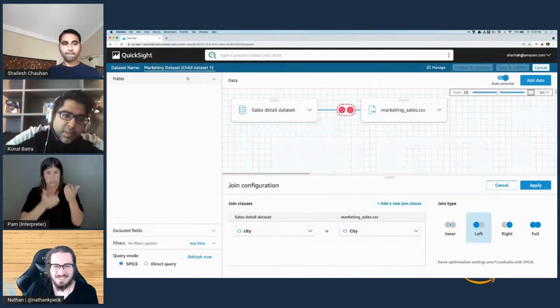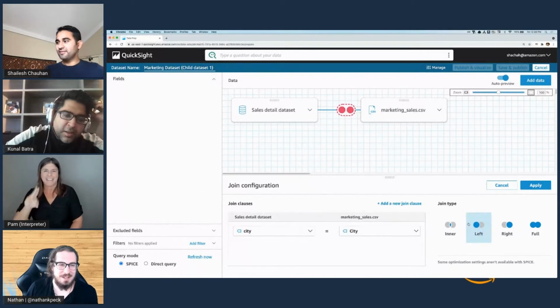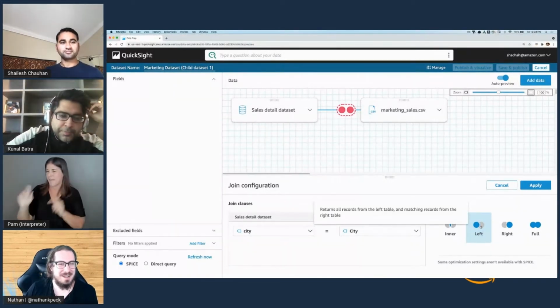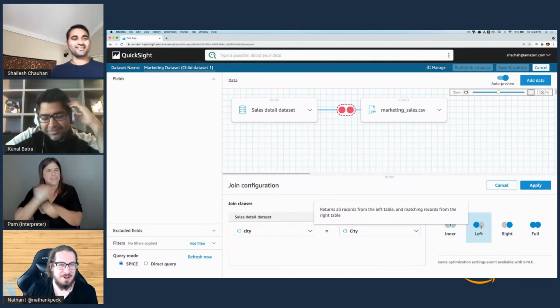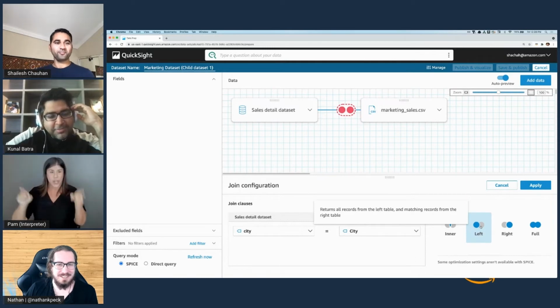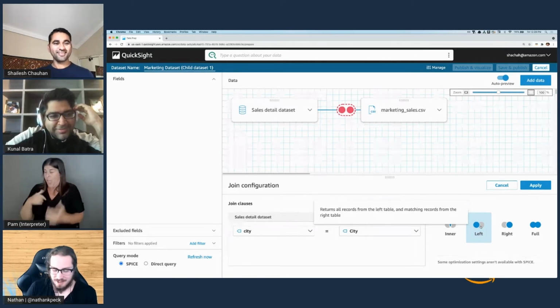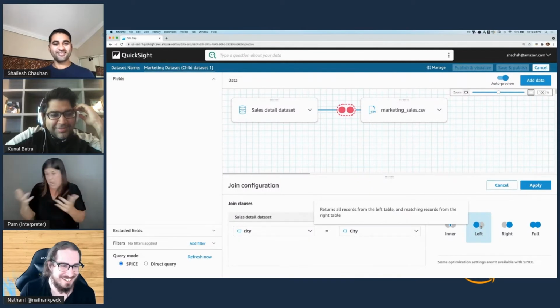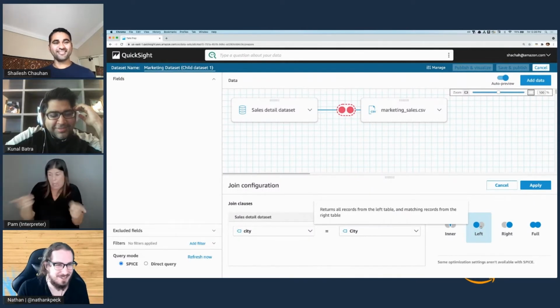Can I just say, I love that little diagram, the Venn diagram, like inner, left, right, full. The number of times when I had to do an ETL job, and somebody wanted me to join data, and I had to do a quick Google search and be like, okay, what do I need to use? Inner join, outer join, left, right, and have to read through the guide again, to make sure I was getting the right join type.